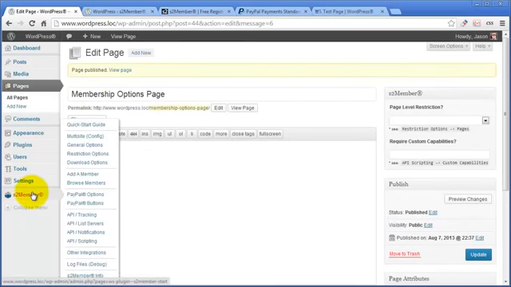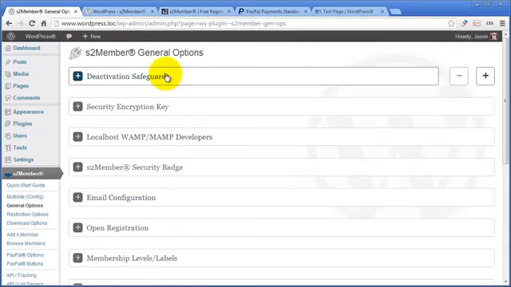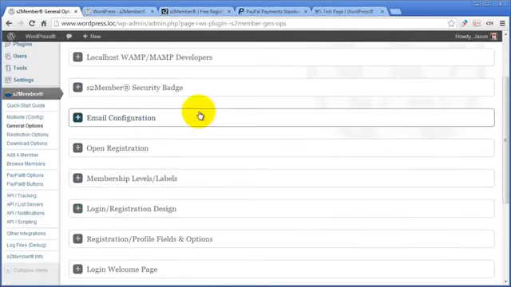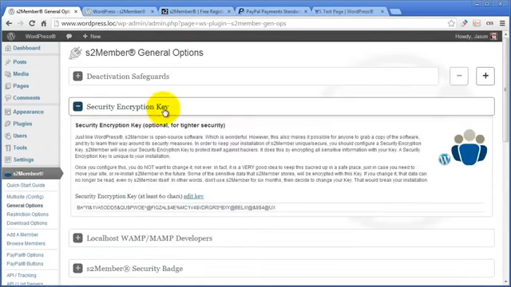Okay, next step, go to S2Member general options. Let's tell S2Member about the two pages. A lot of people get intimidated. I'll just stop for a moment. A lot of people get intimidated by all these different options. Oh my gosh, what do I do here? I have so many settings. It's normal. It's okay.